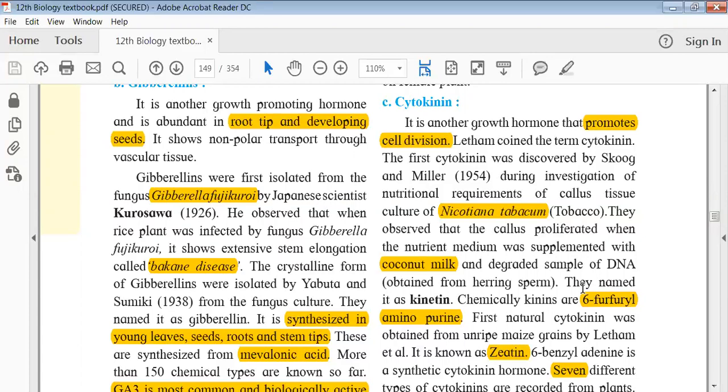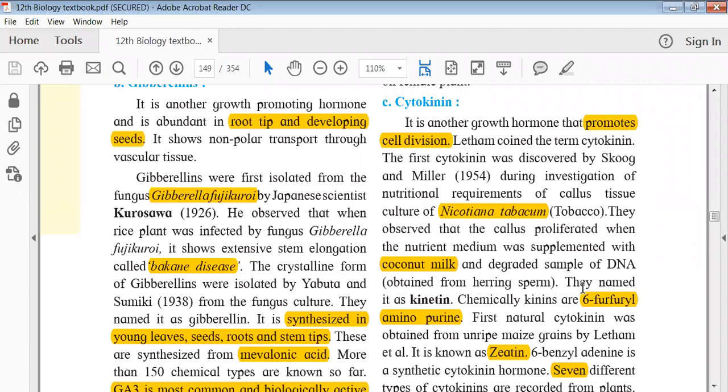So this is just a typical glimpse of exactly what the story is. They observed that when a rice plant was infected by a fungus called Gibberella fujikuroi, it shows extensive stem elongation. That means the particular plants or crops had a very elongated stem, so they were not showing very good crop yield, but their length was very good. And this disease was called Bakanae disease. It was caused by Gibberella fujikuroi.